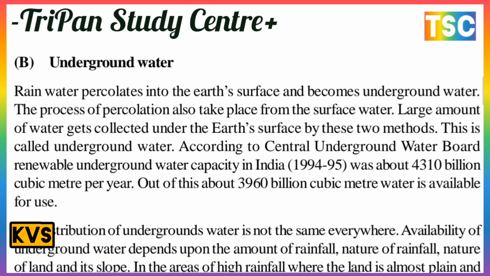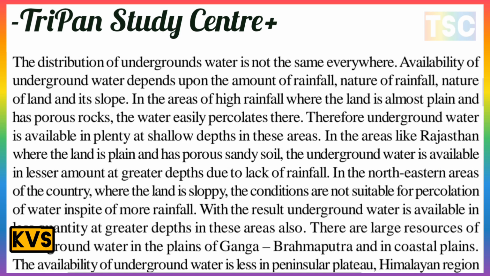According to the Central Ground Water Board, renewable underground water capacity in India is about 4,310 billion cubic meters per year. Out of this, about 3,960 billion cubic meters of water is available for use. The distribution of underground water is not the same everywhere.